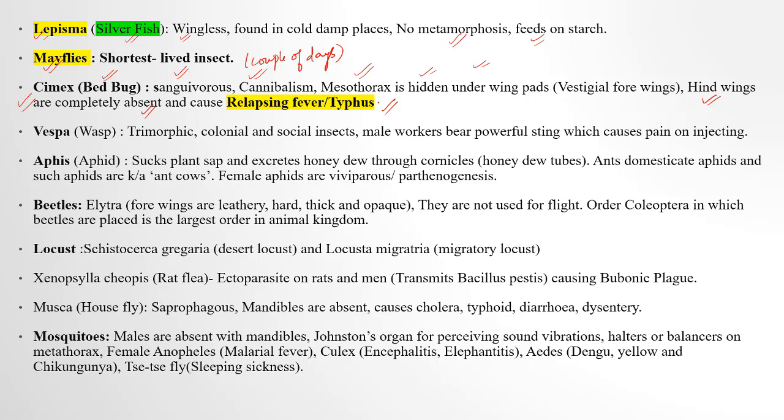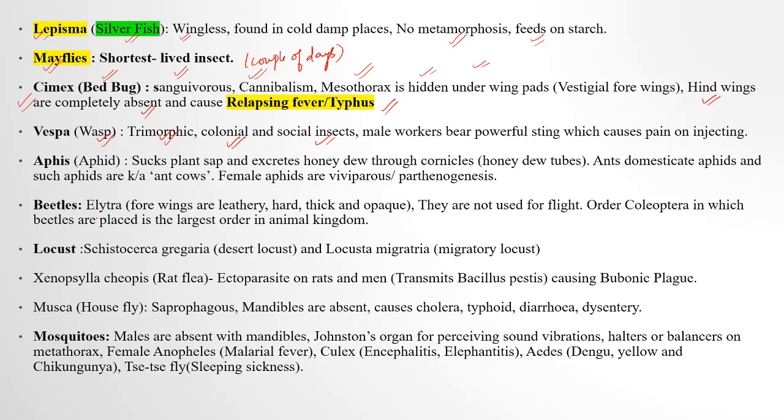Then Vespa or wasp, especially the male wasp, has very sharp projecting stings, powerful stings which get injected into the skin of humans and cause pain and irritation. Okay, they are trimorphic. Trimorphic means they have 3 different developmental stages. They are colonial, they live in colonies, and they are social insects, right?